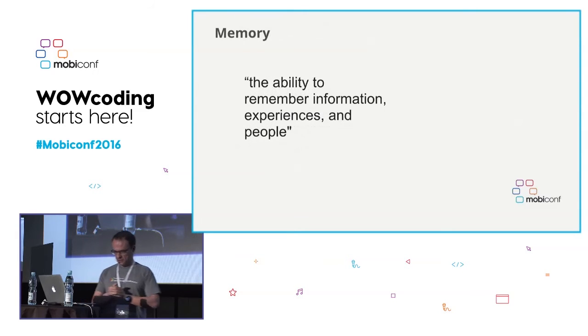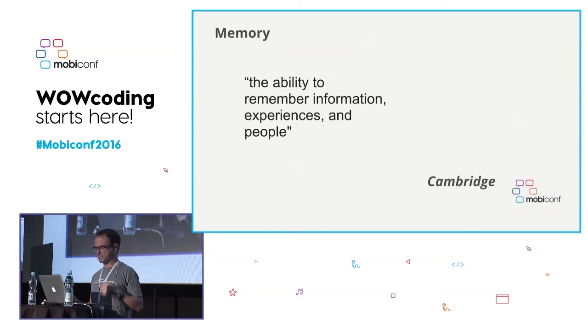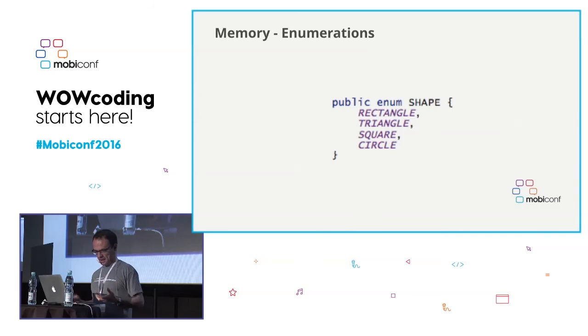Well, more things talking about efficiency. Memory. Memory is the ability to remember information, experiences, and people. This is also a Cambridge definition. And there are a few misunderstandings and bad practices and good practices when we are developing Java software or Android software. A classic one is enumerations. Do you think enumerations are generally good or bad? What's your guess?